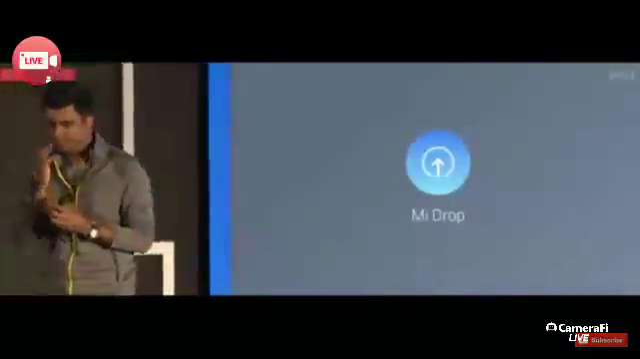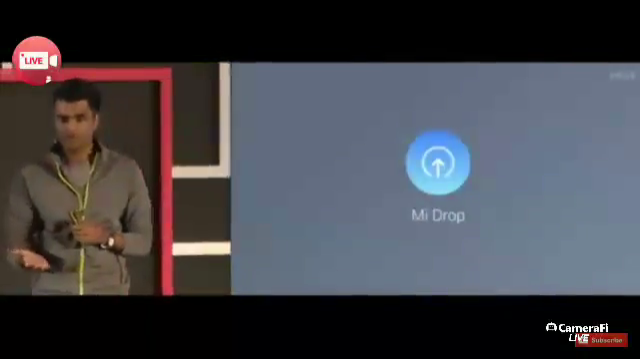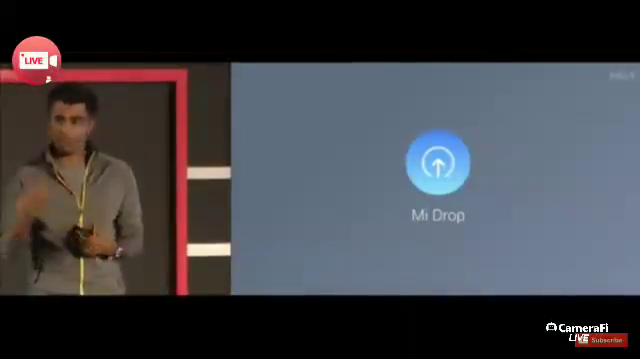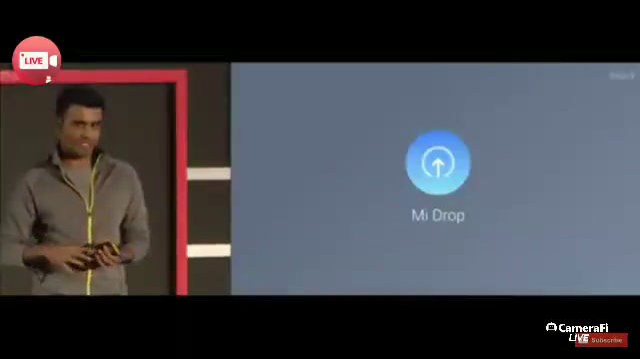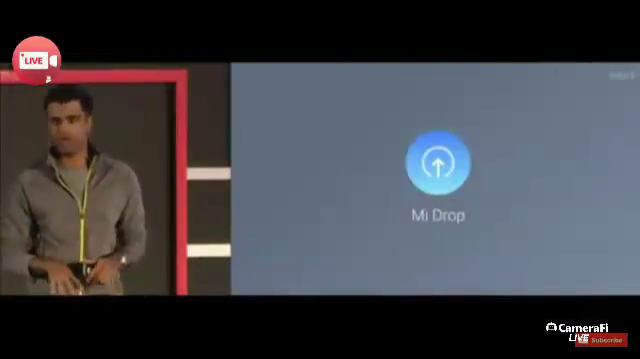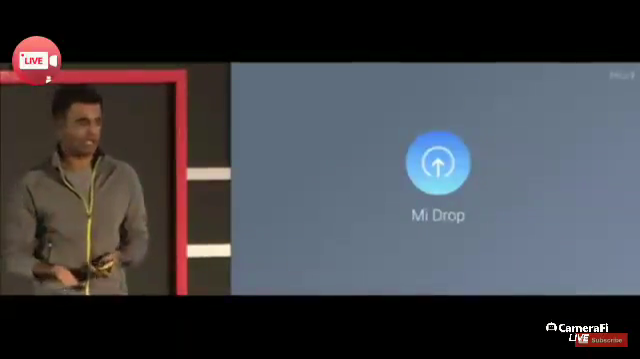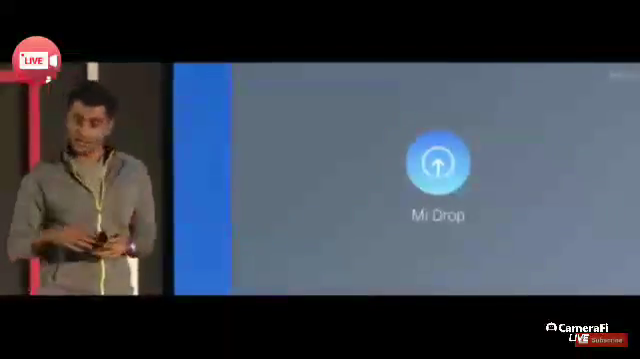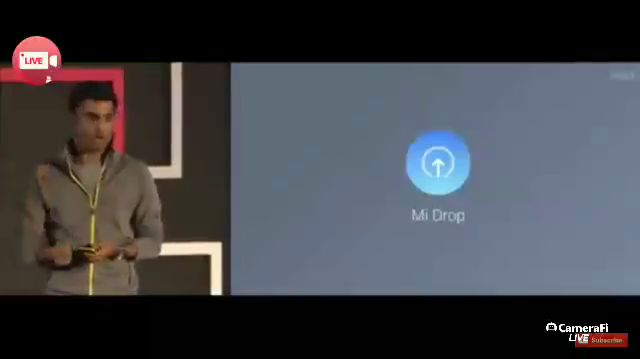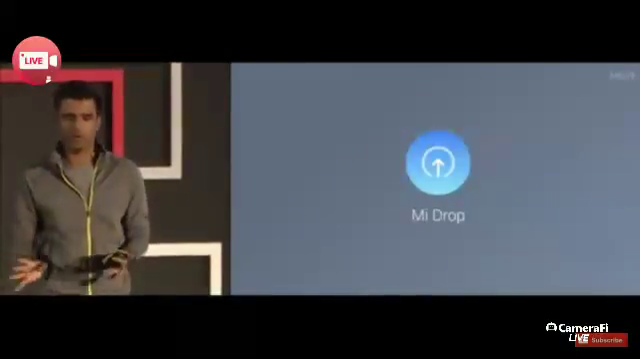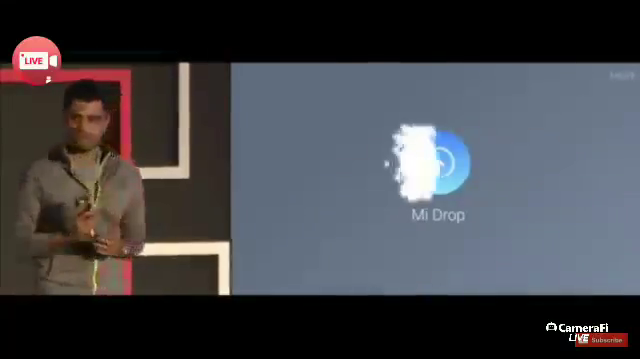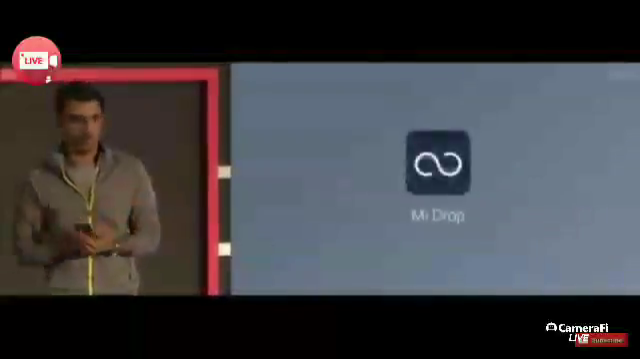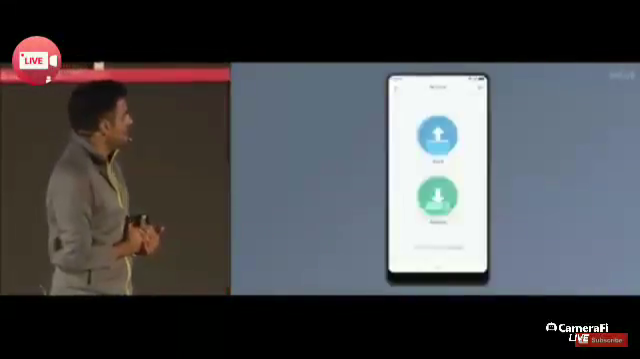Next up is Mi Drop. So Mi Drop has been a popular feature in MIUI for years, but actually when we started researching, it's disproportionately popular here in India. We found that people really, really like sharing files offline, more so than anywhere else. And so in MIUI 9, we took it out of settings and made it its own separate app. It has an all-new app icon, and it's available on your home screen.